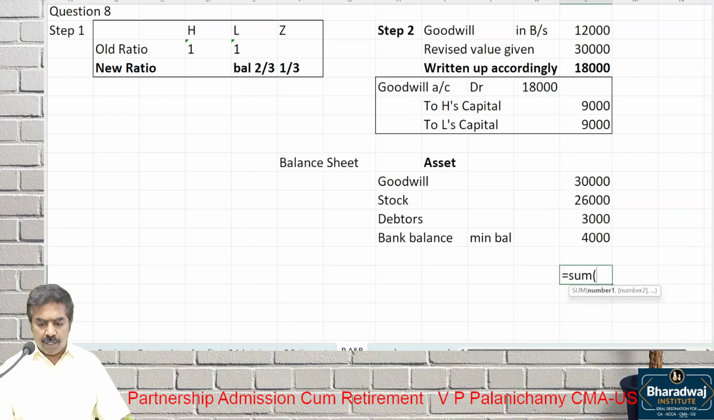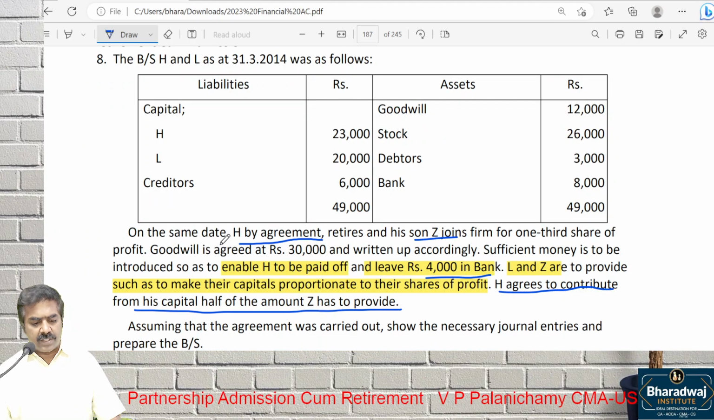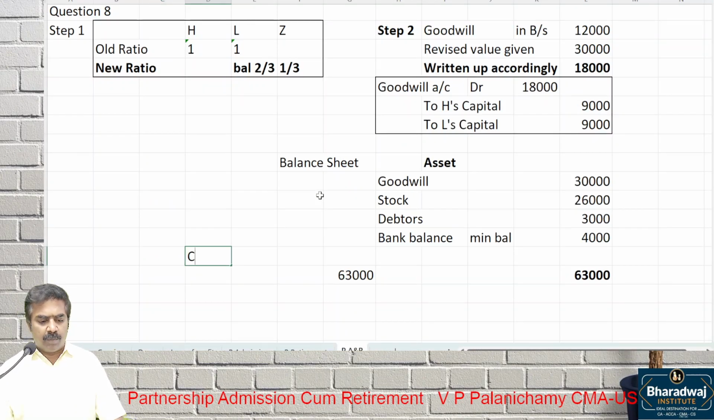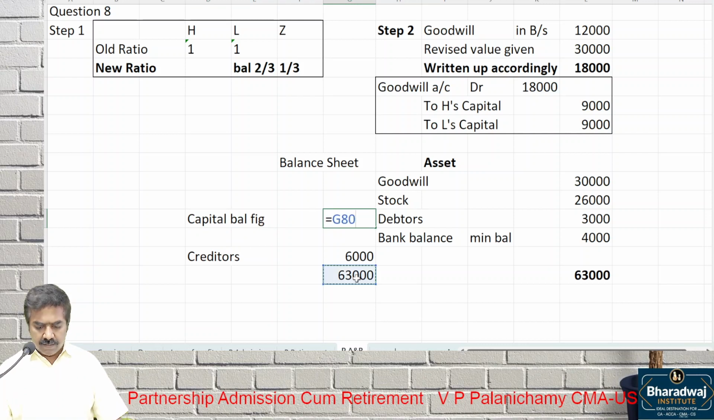Pay attention, then you can copy it. Total of assets, how much? 63,000. So that will be the total of liabilities also. Then, what is the liability given in the question? Creditors, the only one. Creditors 6,000. Then capital will be the balancing figure. What is the capital? 63,000 minus 6,000. What will it be? 57,000. Capital is a balancing figure.